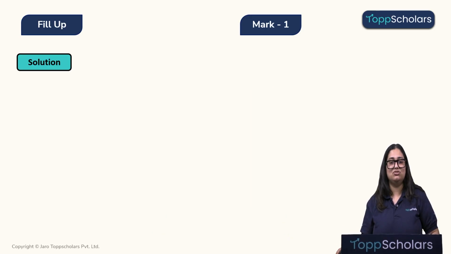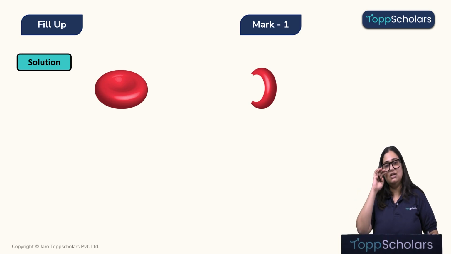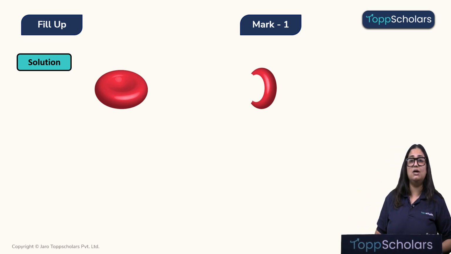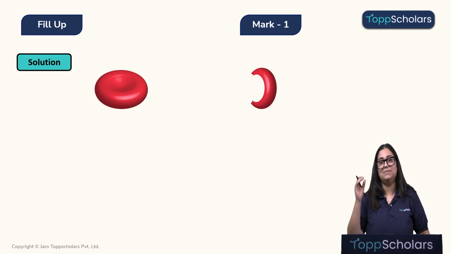Okay, children, so let's quickly look at the same solution over here. So here we can see there is a replacement or a mutation where the A nucleotide, or the adenine containing nucleotide, is replaced with a thymine containing nucleotide, and as a result the protein which is to be produced is not produced, and because of which the RBC loses its biconcave shape. Alright, children, let's move on to the next question.